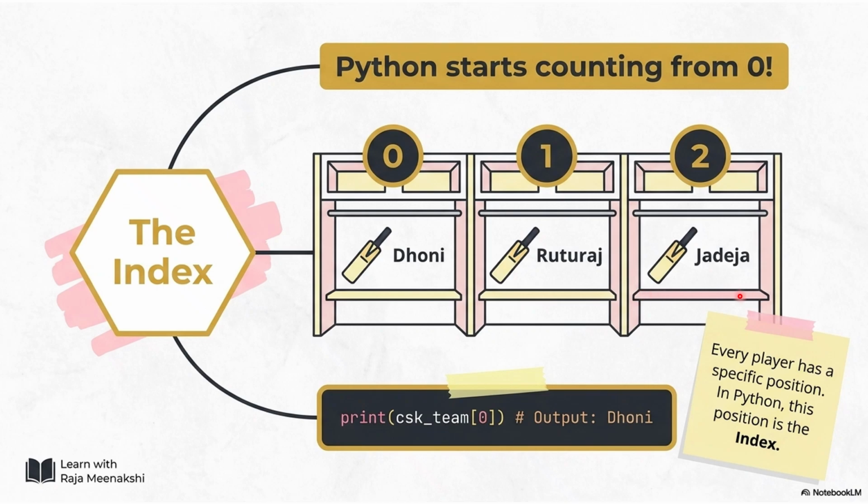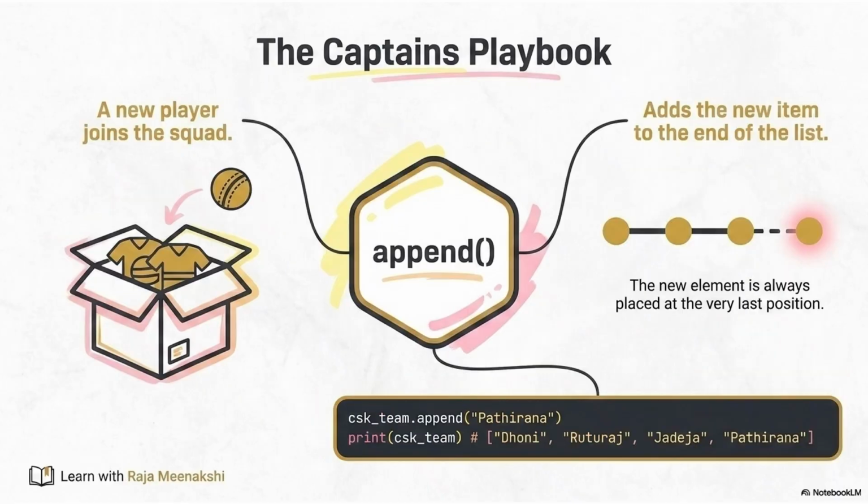And if you want to access the last element, it is the length of the list minus 1. I'm telling an extra point, which is not in the slide. The length of this list is 3. So 3 minus 1 is 2. If you are having 100 elements, 100 minus 1, 99 will be the index of the last element of the list. Every player has a specific position. That position is nothing but the index. That is what we call the index in a list.